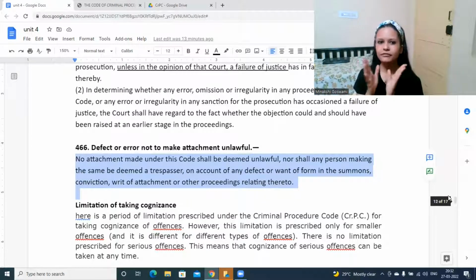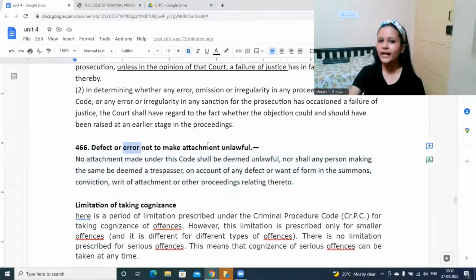Okay. So take for example, the court has passed an order for attachment of a certain thing. But there is again some defect or error. Maybe some process which they had to follow, they have not followed it. Maybe they had to issue some notice, summons, etc. They have not done it.